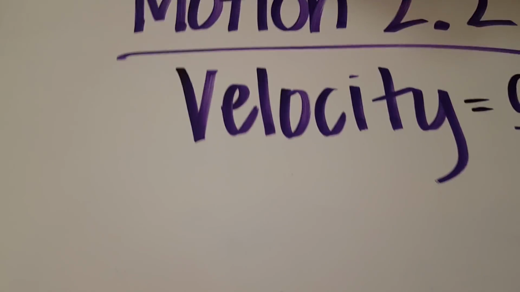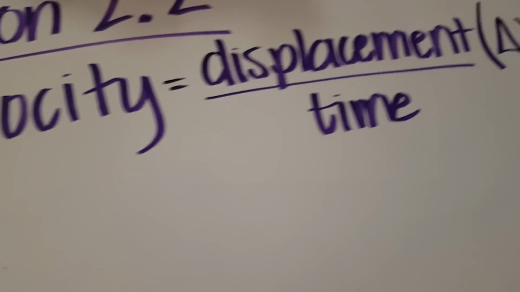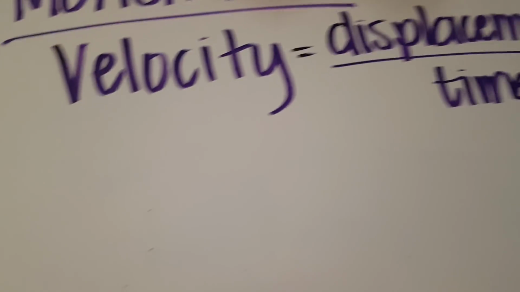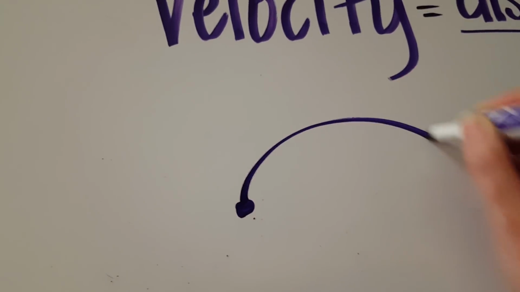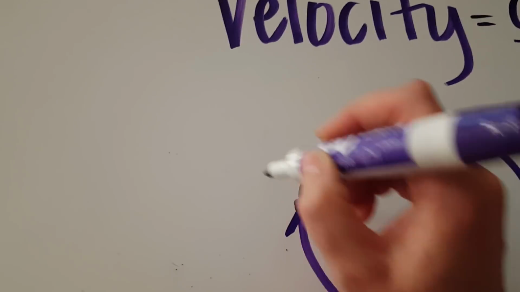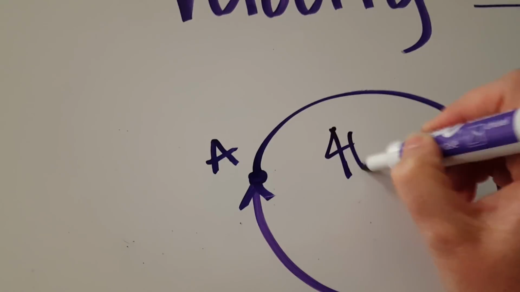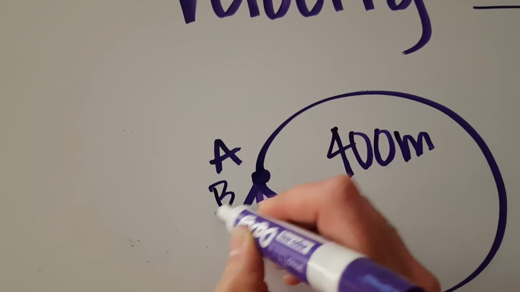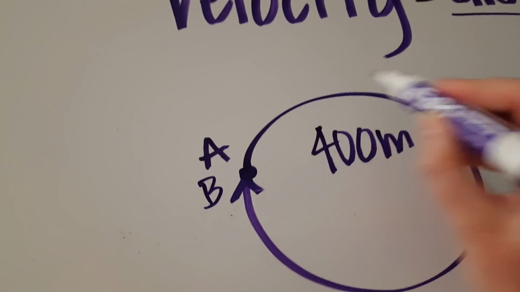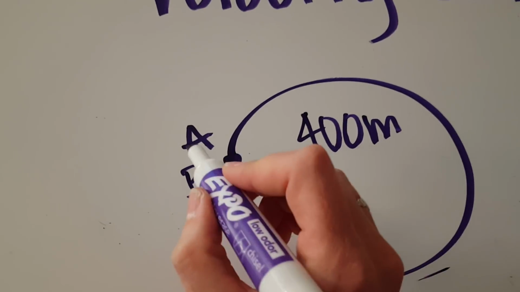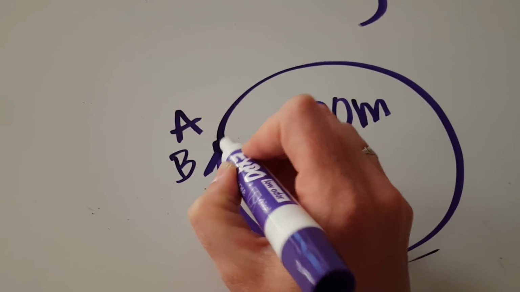Now, part C says it may be positive or negative depending on the direction of the motion and is not always equal to the speed. So this is a really interesting one. If you recall before, we talked about some scenarios where, let's say, the distance and the displacement of the object, starting position here, running the 400 meters around the track, and ending here, which happens to be the exact same position. Do you remember when we said, well, the distance is 400 meters around the track, but the displacement was 0? Because this was the starting position, or the initial position. This was also the final position.